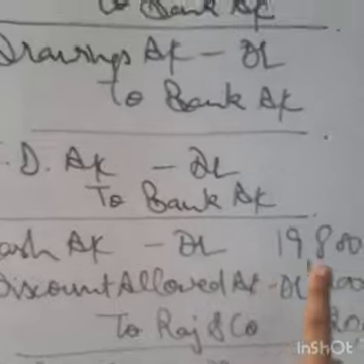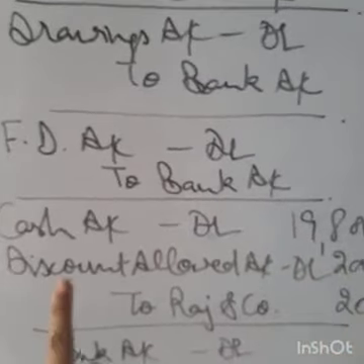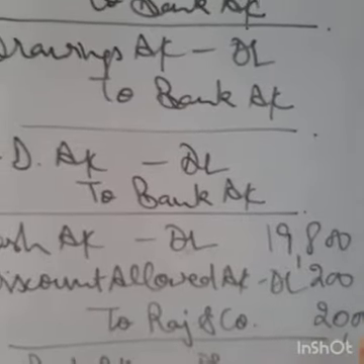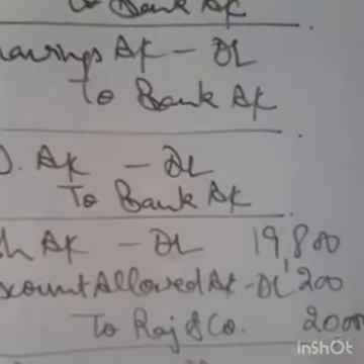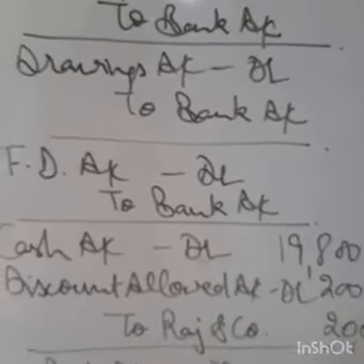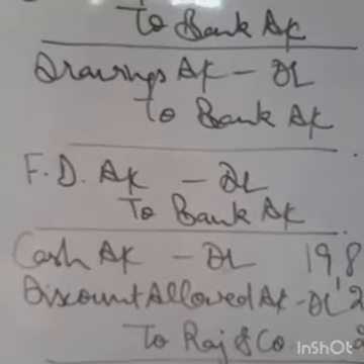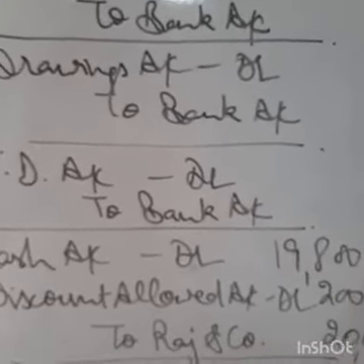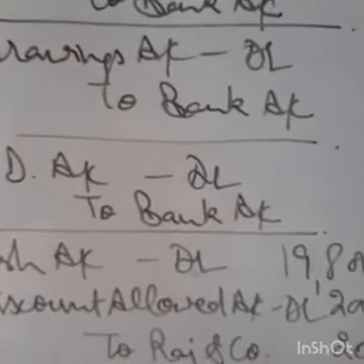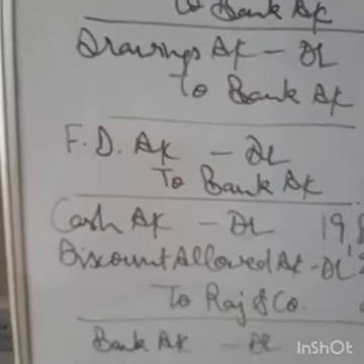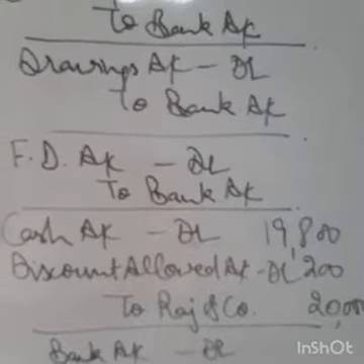Cash account debited 19,800. Discount allowed 200 to Rajan Company against the full amount of 20,000. So 1% of 20,000 is 200. That is discount allowed, an expense for our business. Expense will be debited. The rest of the amount is cash received, cash balance is increasing by 19,800 after deducting discount. So the entry is cash debited, discount allowed debited, to Rajan Company.